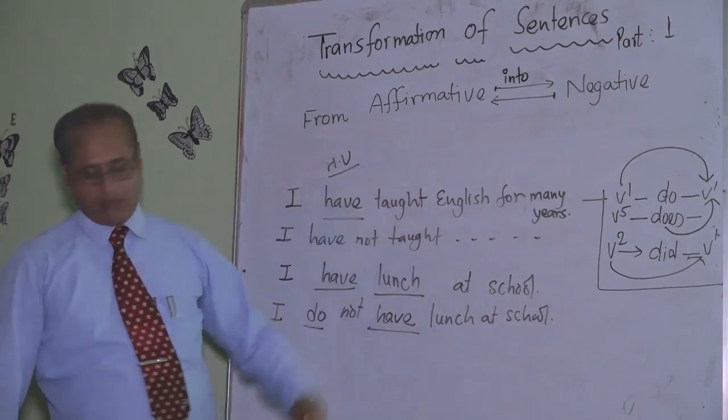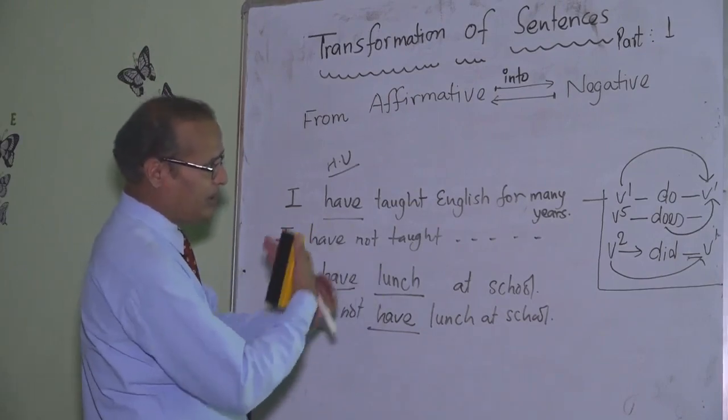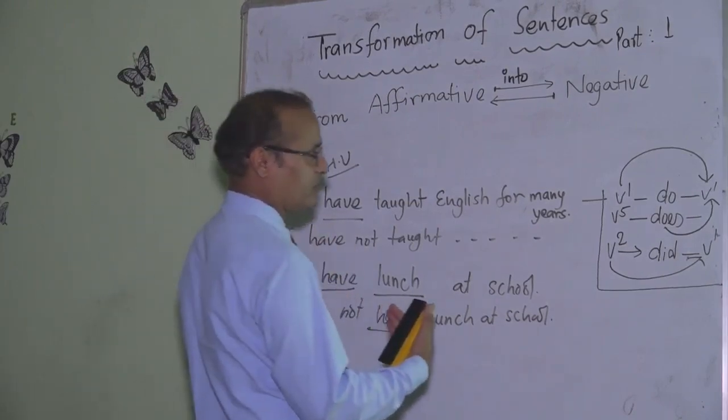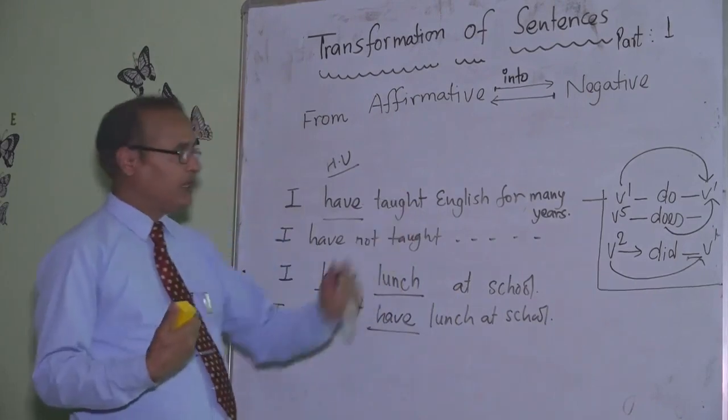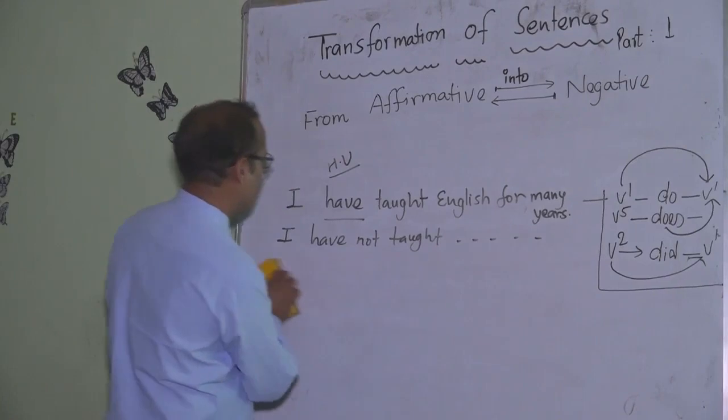Because our topic is changing from affirmative into negative, if we reverse the same rules, that is changing from negative into affirmative.